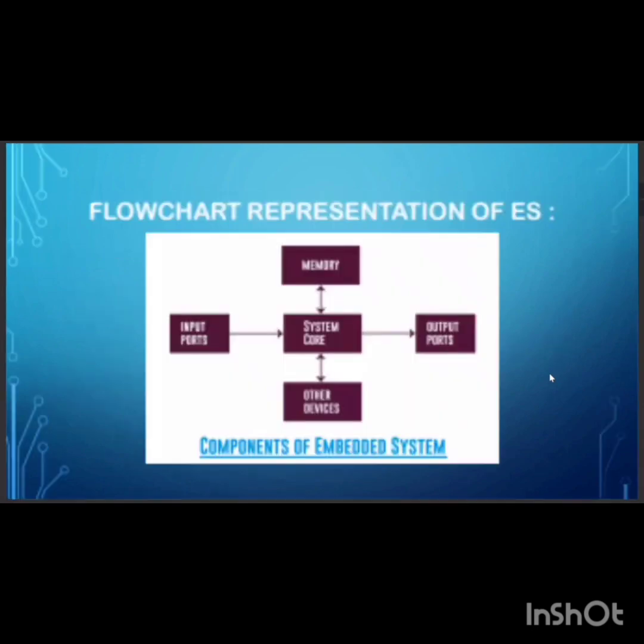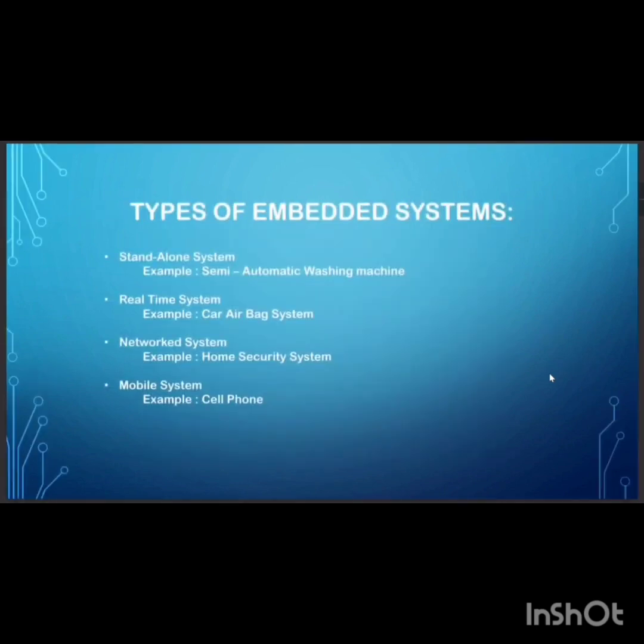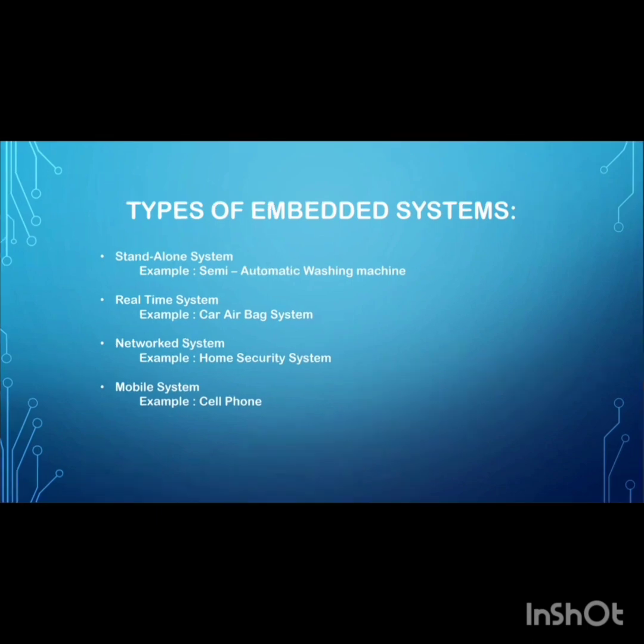Then we have studied the flowchart representation of embedded system, which we can see here, how it looked like. Next, types of embedded systems. Stand alone system, example semi-automatic washing machine. Second one, real-time system, example car airbag system. And third one is network system, example home security system. And last one is mobile system, example cell phone.